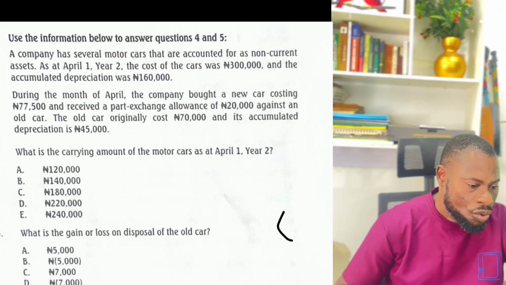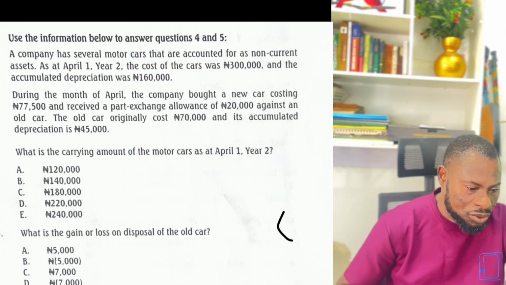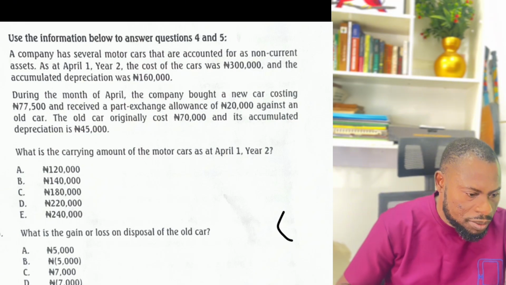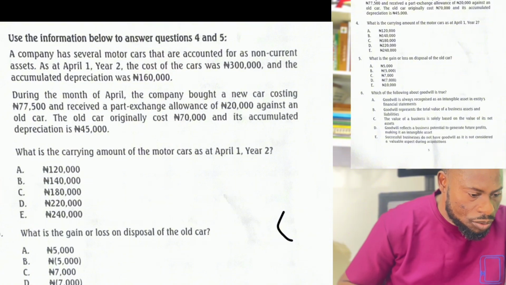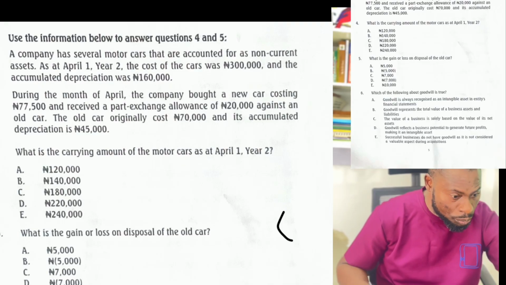Question 5. What is the gain or loss on disposal of the old car? So how do you know whether you made a gain or loss? You have to identify the carrying amount of the old car. When you know the carrying amount and the amount at which you disposed it, then you know whether you made a gain or a loss.